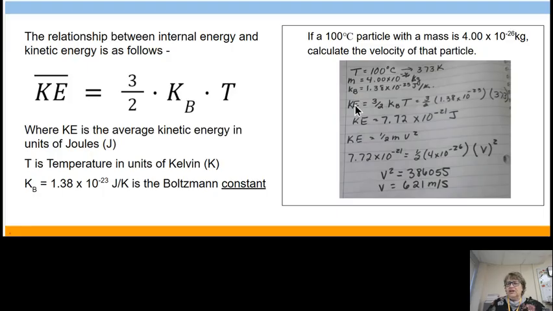So we can get the kinetic energy by doing 3/2 times that constant times the temperature in Kelvin, which we'll go over in the next video. And then remember, kinetic energy is 1/2 the mass times the velocity squared. So then you just take the thermal energy, the internal energy, and set it equal to 1/2 mv squared, which is the kinetic energy, and then you can solve for velocity.